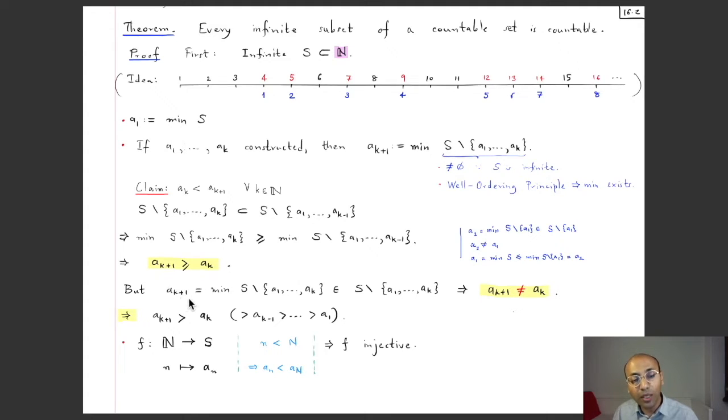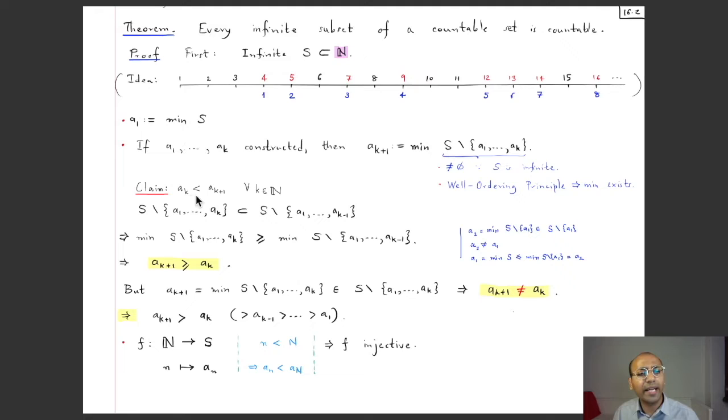Now a_{k+1} is the minimum of this set, so it belongs to the set, being the minimum. So a_{k+1} is in S but is not any of a_1 to a_k. In particular, it is not a_k. So a_{k+1} is not a_k, and it's also bigger than or equal to this one, so it has got to be strictly bigger.